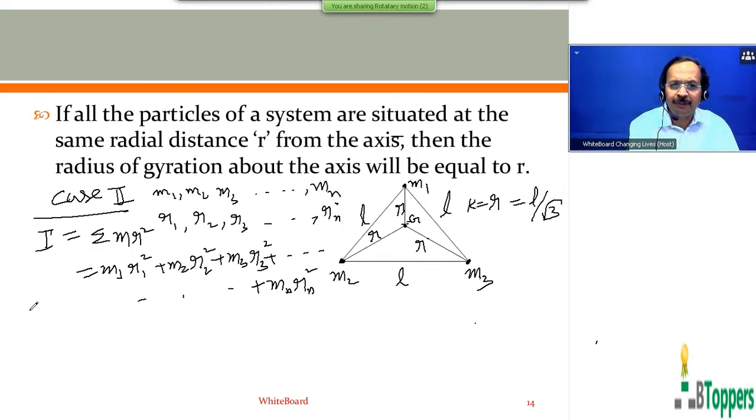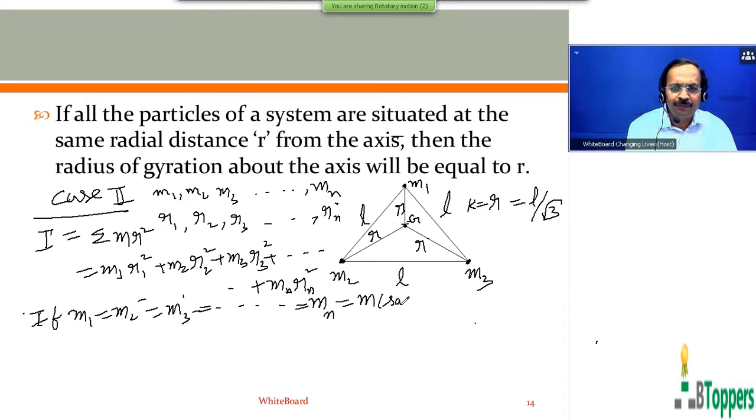So I am just discussing a special case where all the particles of the system have the same mass. That is m1 equal to m2 equal to m3 equal to mn, and each mass is denoted by small m.